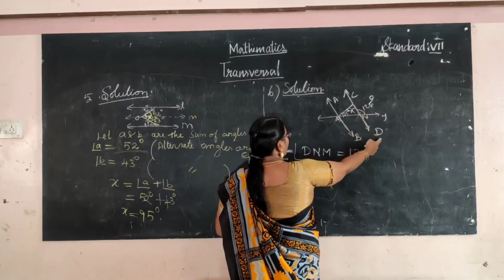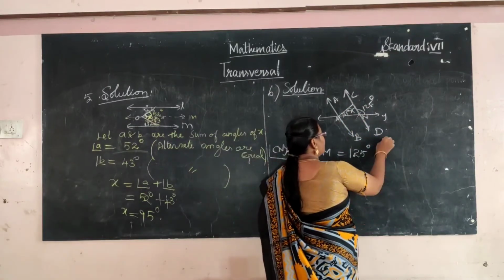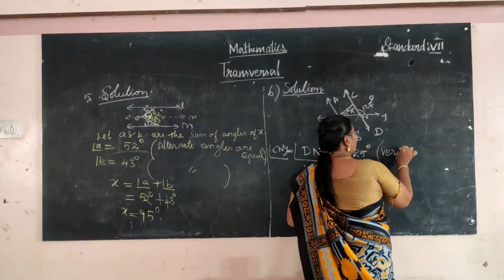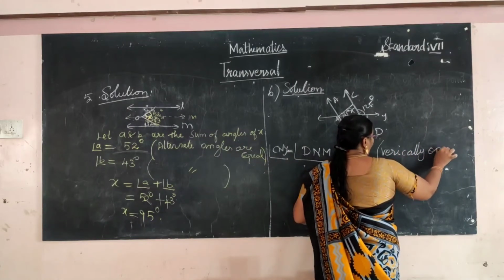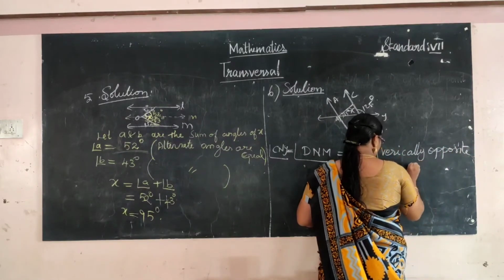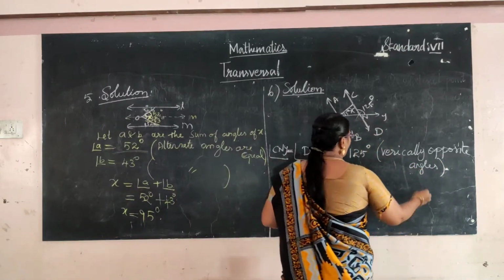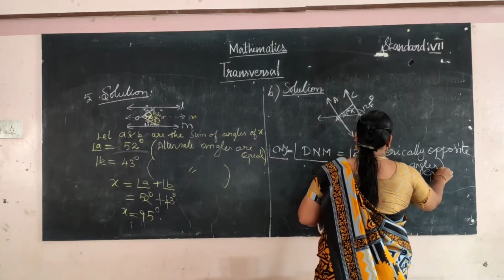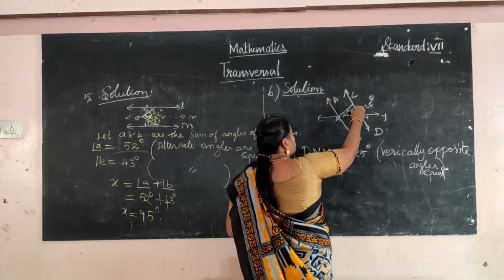DNM or MND, these two angles are vertically opposite angles. Vertically opposite angles are equal. Now we have to find out this angle.